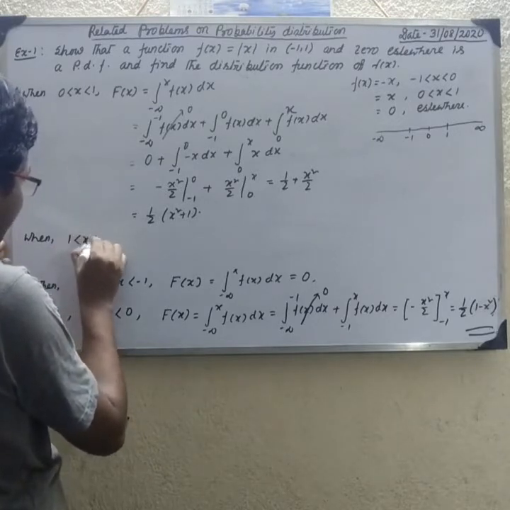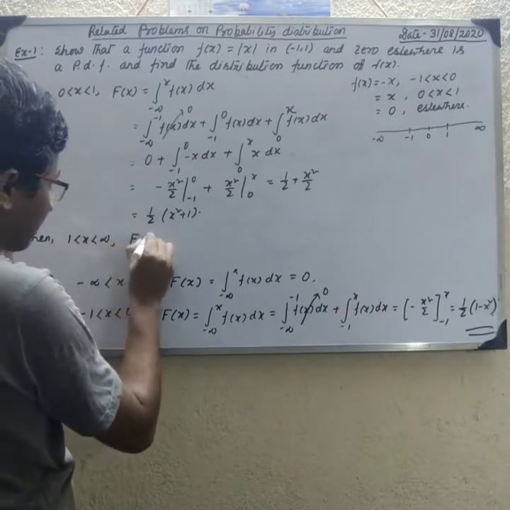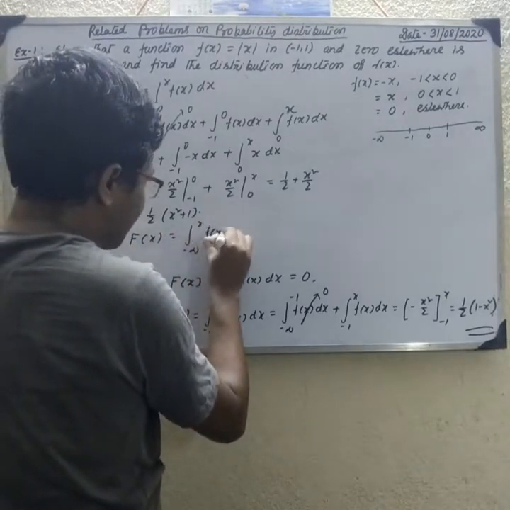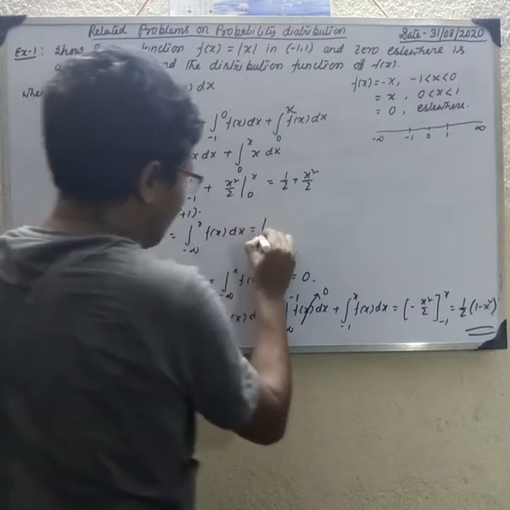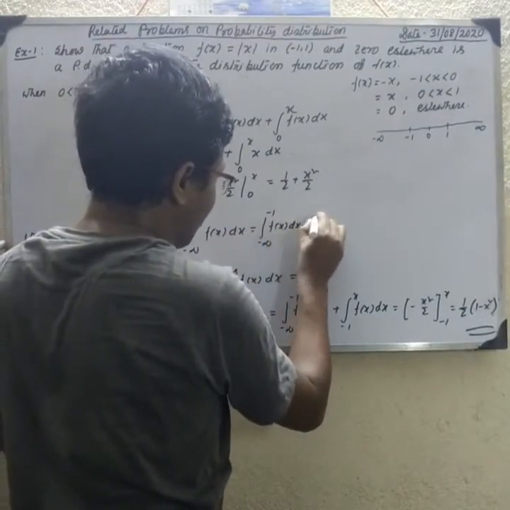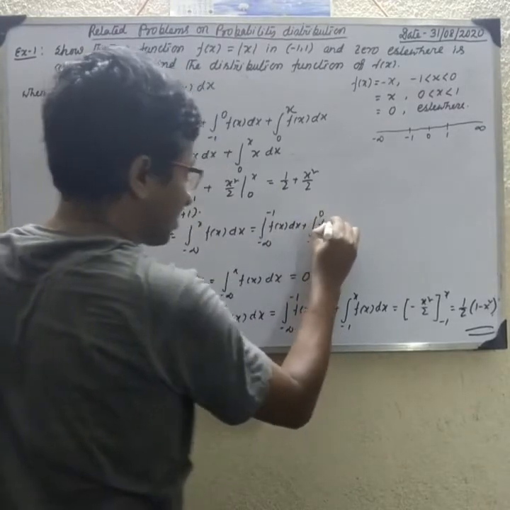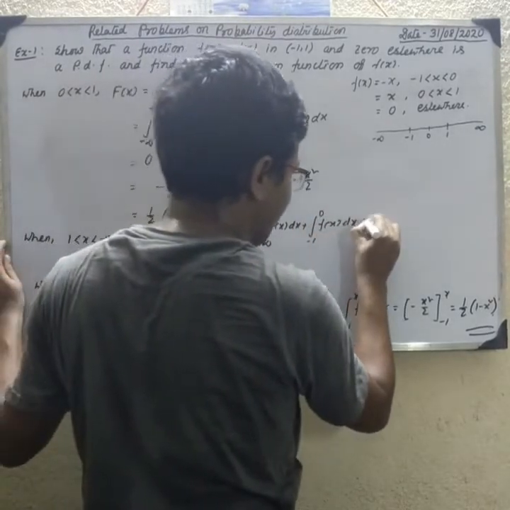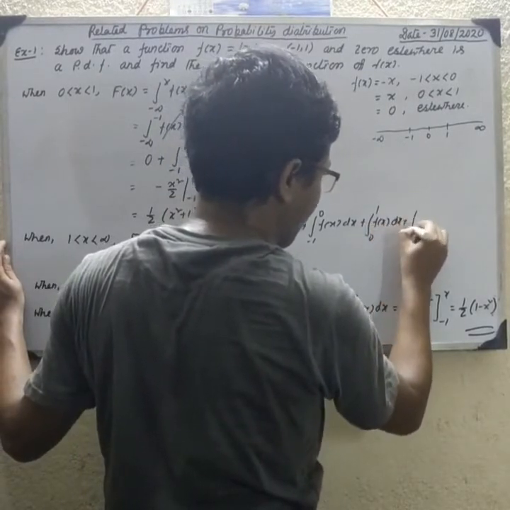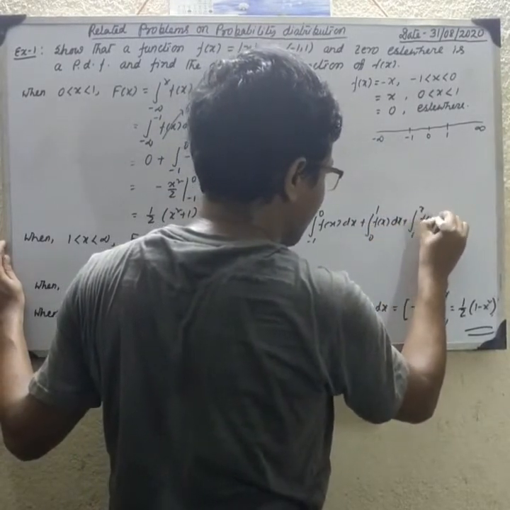And when x is greater than 1, 1 less than x less than infinity, then F(x) equals the integral from minus infinity to x of f(x) dx, that is minus infinity to minus 1 plus minus 1 to 0 plus 0 to 1 plus 1 to x of f(x) dx.